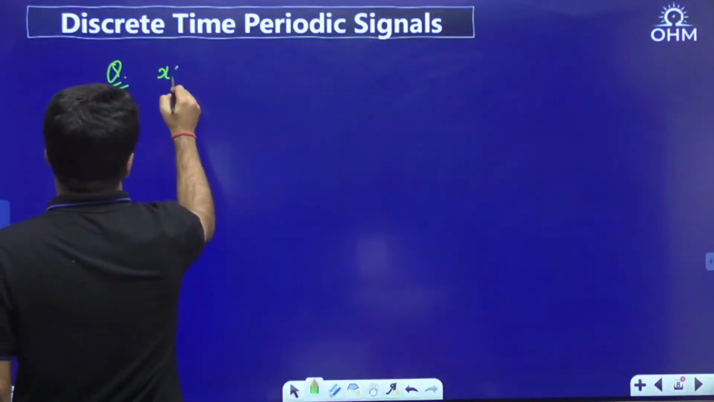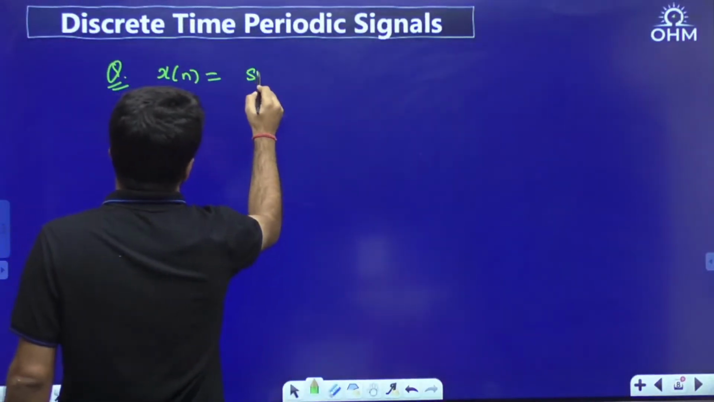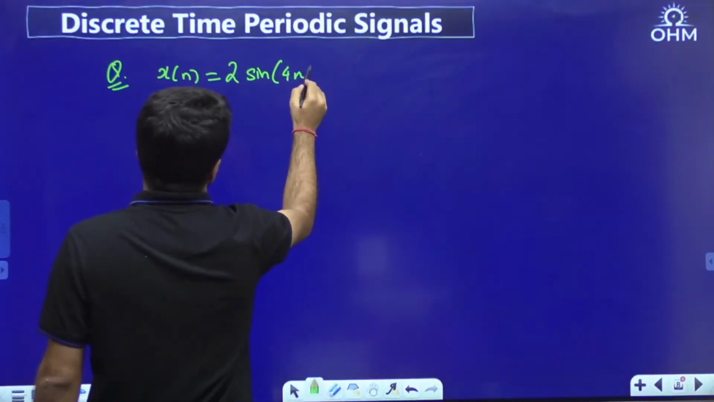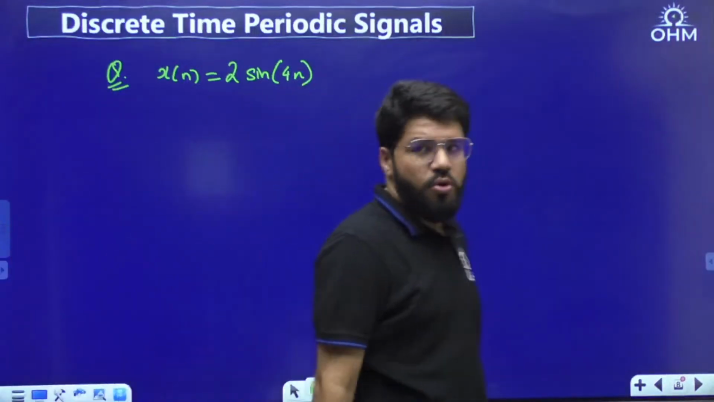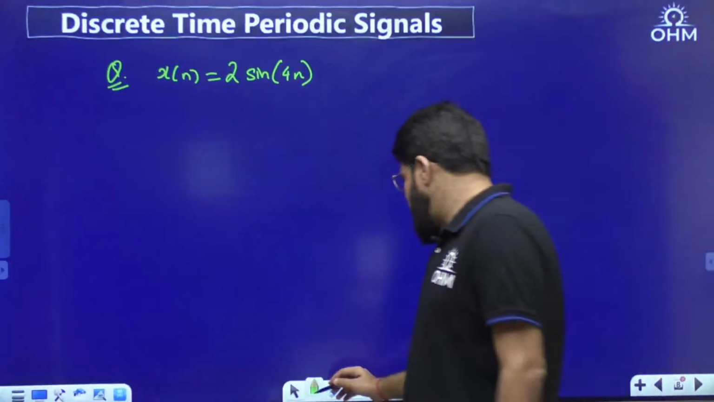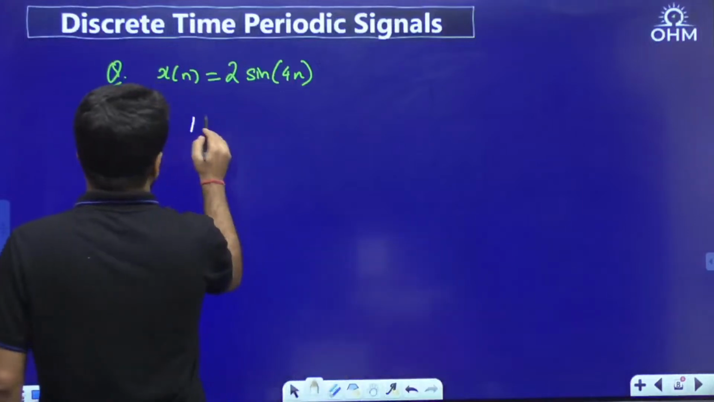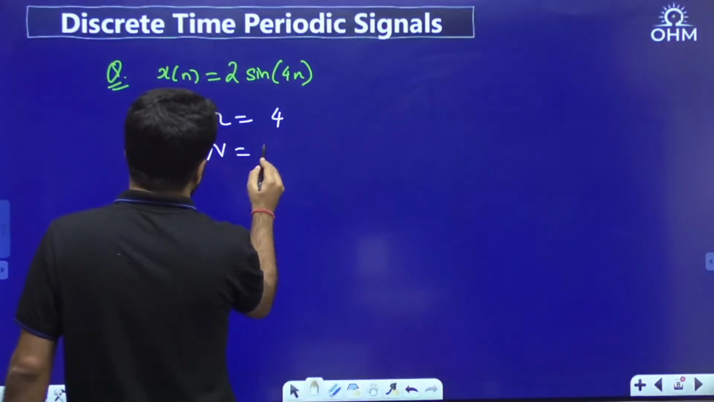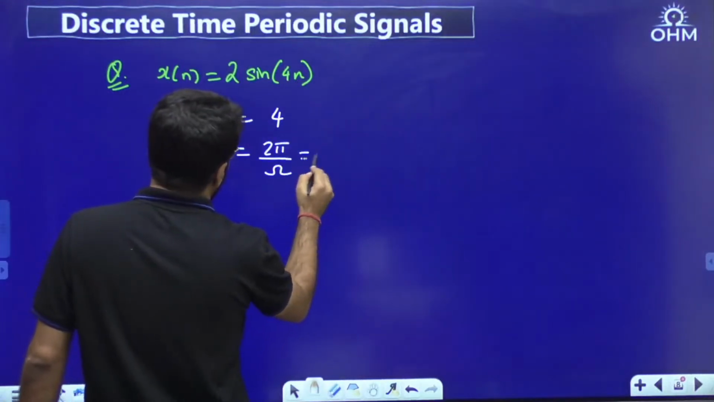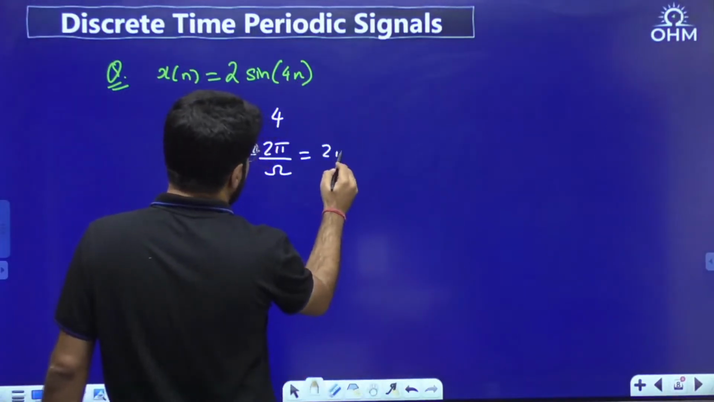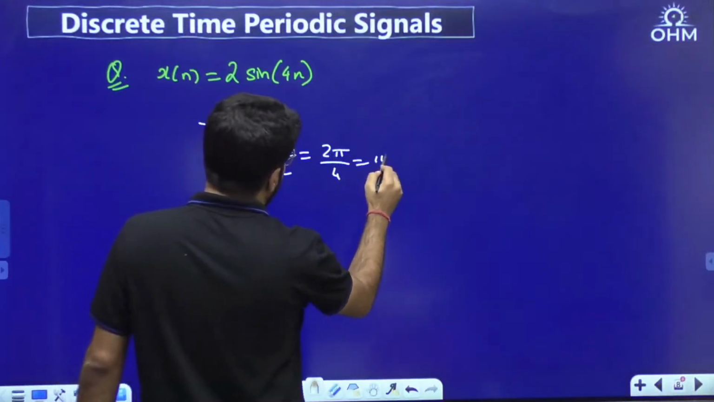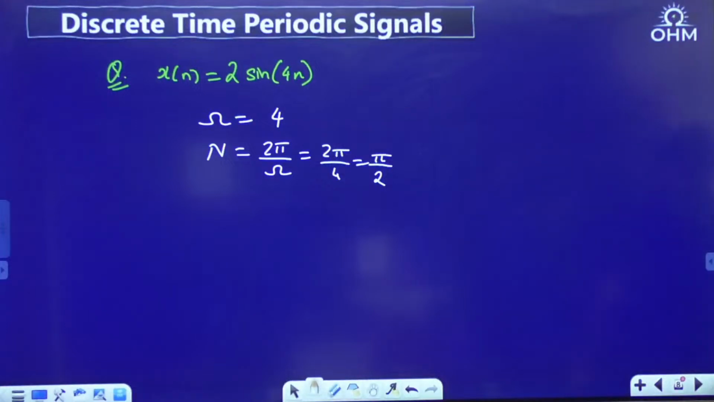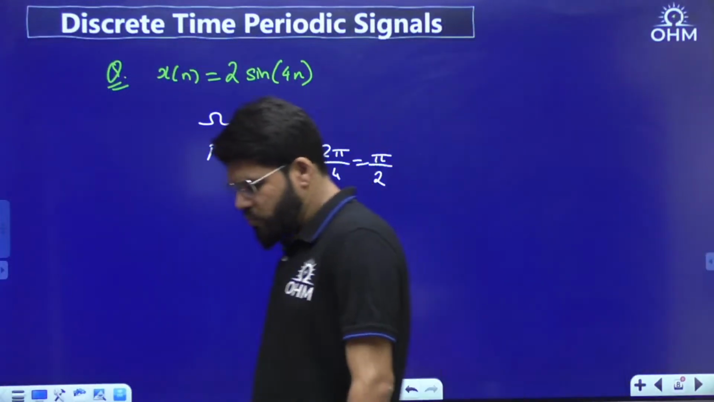Suppose I write x[n] is equal to 2 sine of 4n. Then we can say that this should be periodic with how much period? What is the omega here? The frequency is 4. So what should be the period? 2 pi by omega, and that leads to the answer 2 pi by 4, or pi by 2.